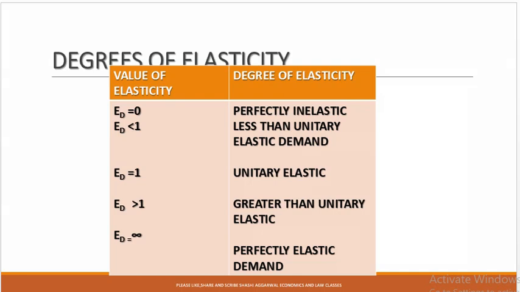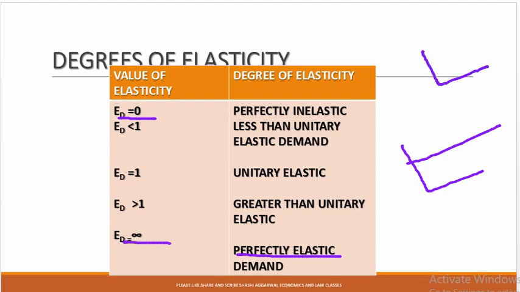Just to memorize and revise, elasticity of demand is 0 in the case of perfectly inelastic demand, and the shape is parallel to the y-axis. Elasticity of demand is equal to infinity in the case of perfectly elastic demand, and here the shape is parallel to the x-axis. Elasticity of demand is less than 1 in the case of relatively inelastic demand. In the case of unitary elastic demand, it is equal to 1 and the shape is a rectangular hyperbola, and elasticity of demand is more than 1, that is, greater than the unitary elastic.